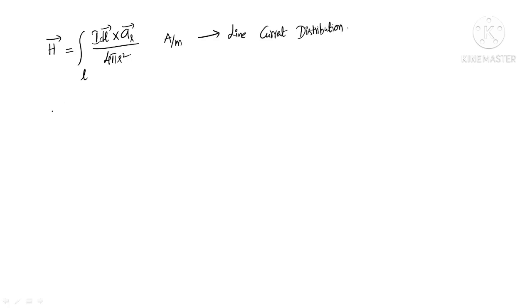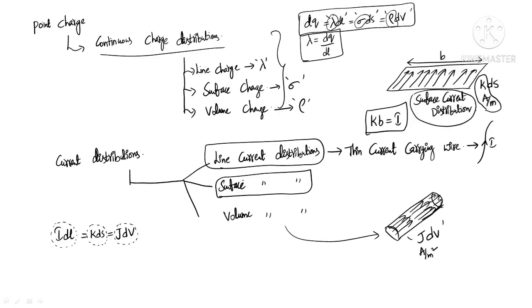Whereas if the current distribution is a surface current distribution, we can consider H bar is equal to surface integral of Idl bar. In place of Idl bar, what can I consider now? If it is a surface current distribution, in place of Idl bar, we can consider K dS bar. dS bar and dl are both vectors, whereas dV is a scalar, hence it is J bar dV, K dS bar, Idl bar.